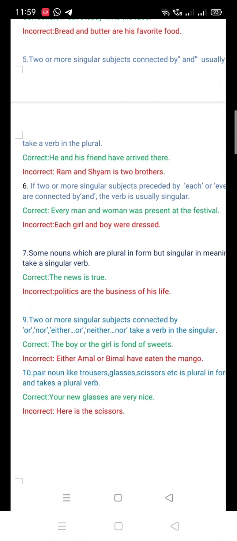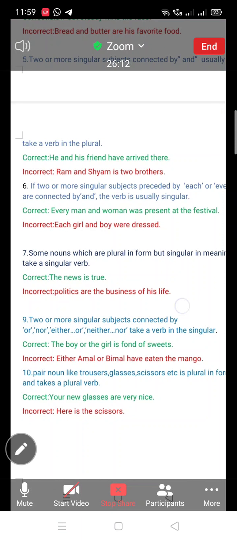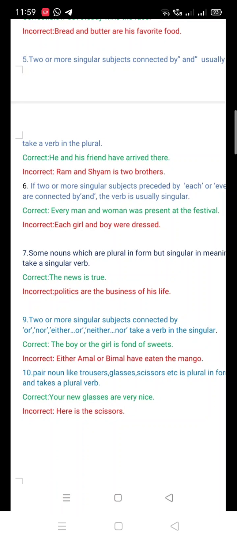Now come to number 6. If two or more singular subjects preceded by each or every are connected by and, the verb is usually singular. Okay.